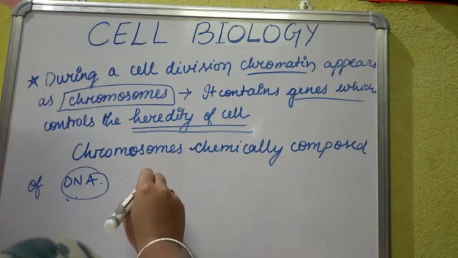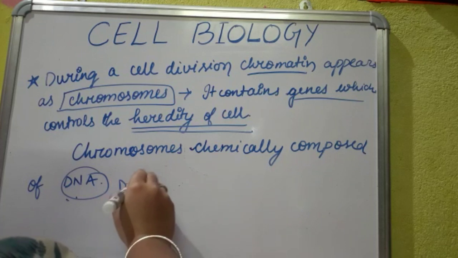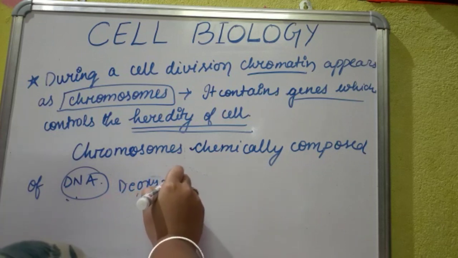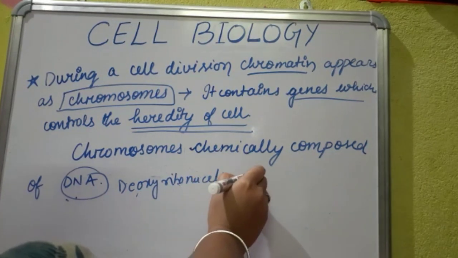Chromosomes are chemically composed of the DNA, which is also called deoxyribonucleic acid.